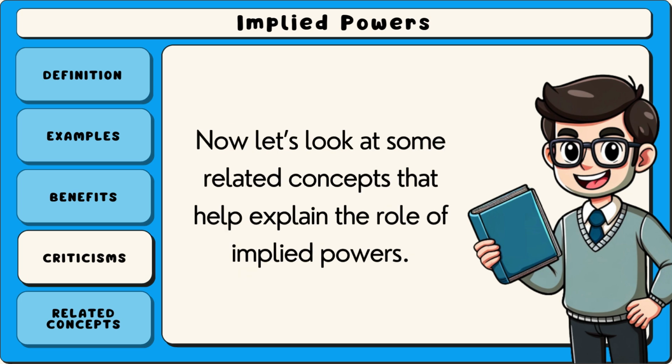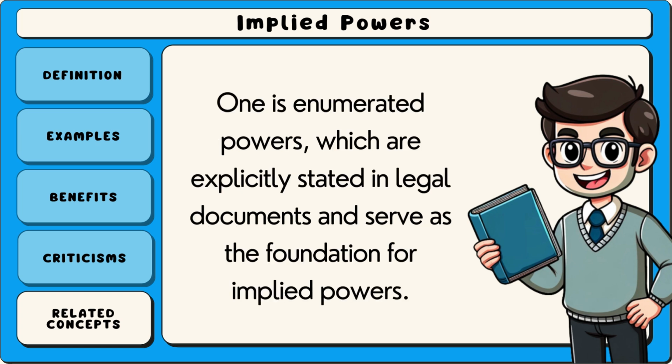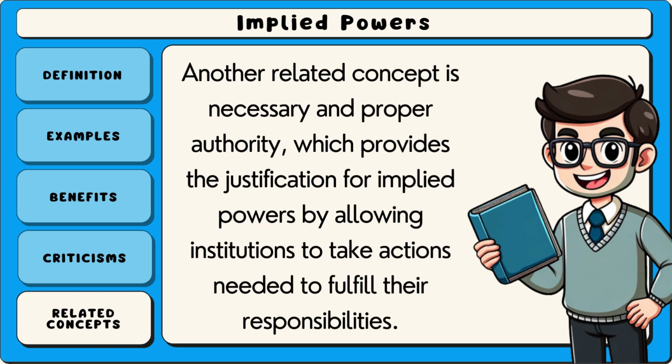Now let's look at some related concepts that help explain the role of implied powers. Several related concepts help explain the significance of implied powers. One is enumerated powers, which are explicitly stated in legal documents and serve as the foundation for implied powers. Another related concept is necessary and proper authority, which provides the justification for implied powers by allowing institutions to take actions needed to fulfill their responsibilities.